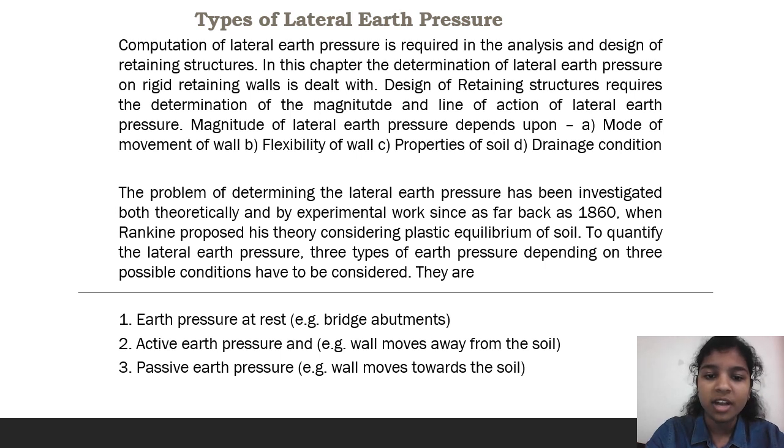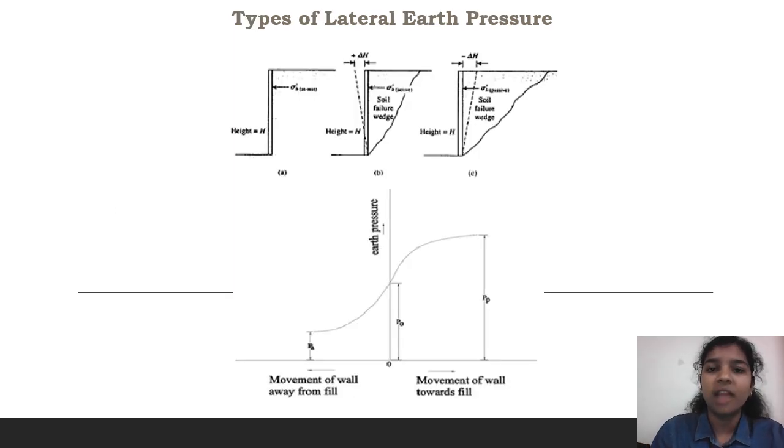Earth pressure at rest is exemplified by a bridge abutment. Active earth pressure is exemplified by the wall moving away from the soil, and passive earth pressure by the wall moving towards the soil. When the wall moves away from the backfill, it is known as active earth pressure, and when the wall moves towards the backfill, it is known as passive earth pressure.